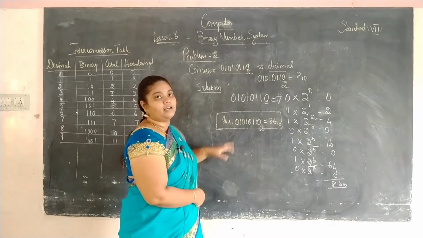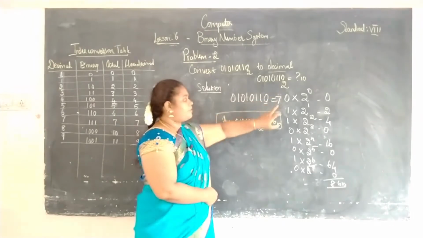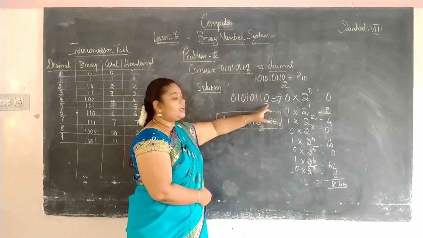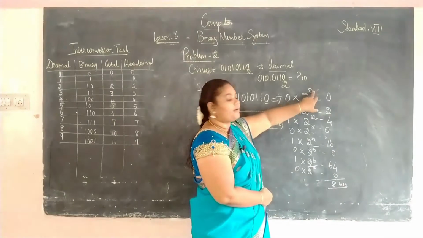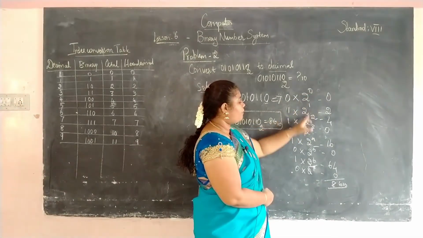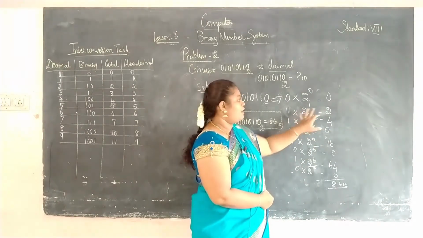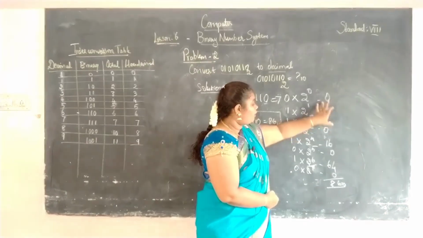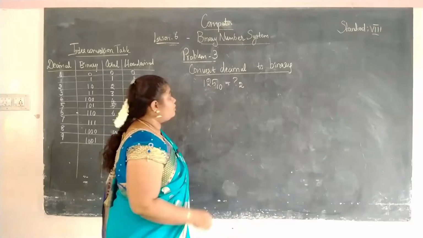Okay students, now you are clear. Converting of the base 2 number system to the base 10 number system. First you have to start from the right side. You have to multiply each digit by 2 to the power 0, 1, 2. You should keep on increasing the power values, and then you should multiply these numbers, and then you should add all these numbers to find out the base 10 value.